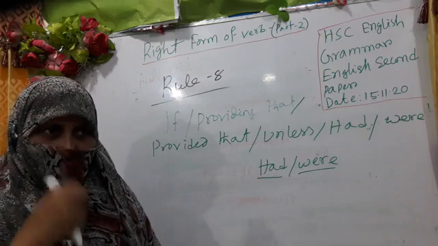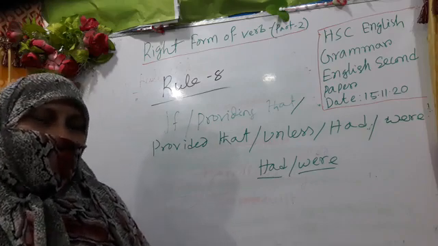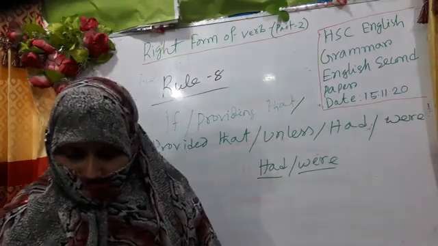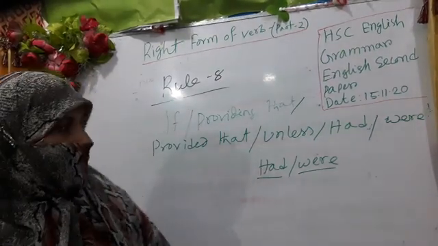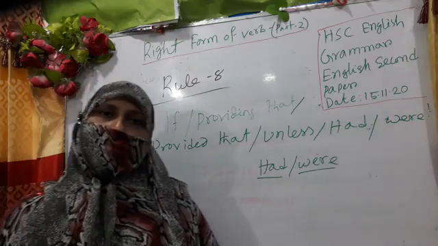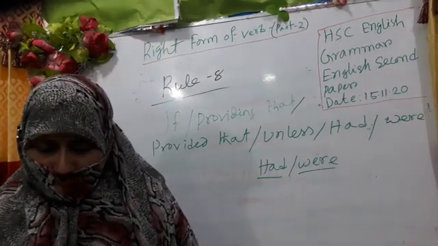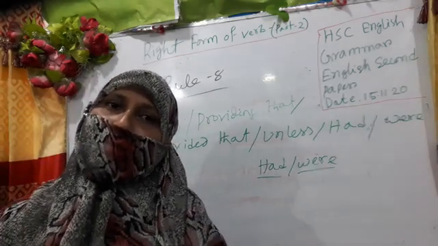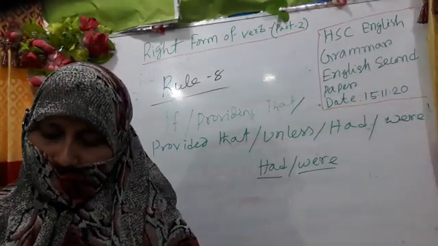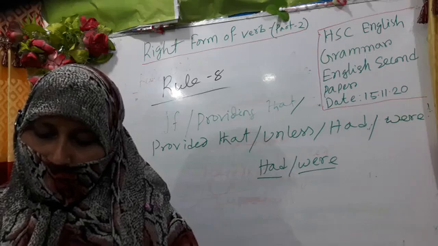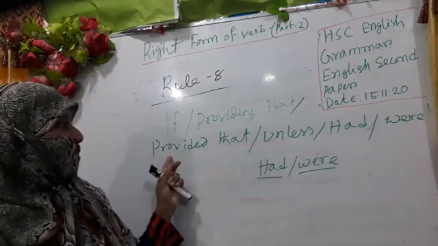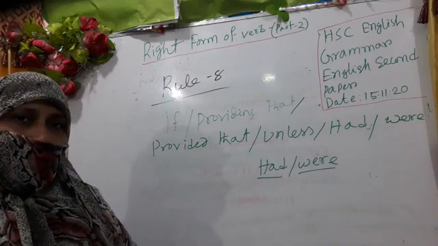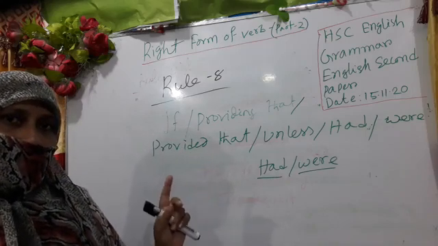Okay, so when I give you the examples I will give you detailed information about this. Had and were have the meaning, okay, and all the conjunctions have the same meaning. These conjunctions are connected in sentences where we find two types of clauses: one is the subordinate clause and another is the principal clause.